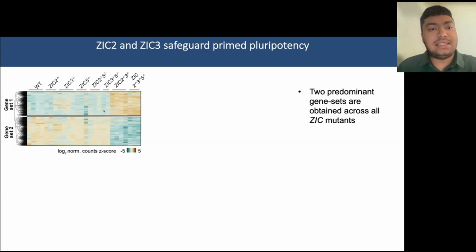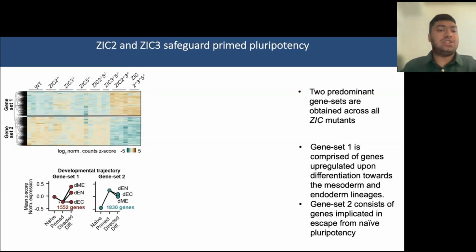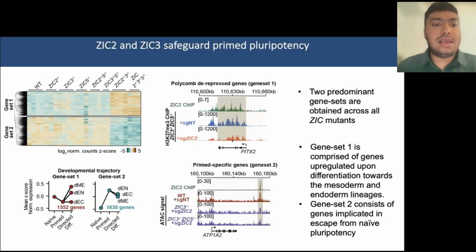When we then annotate these genes, which we characterize as gene set 1 and gene set 2, what we observe is that gene set 1 is mostly comprised of genes that are upregulated upon in vitro differentiation to the mesoderm or the endoderm lineages, whereas gene set 2, genes that are downregulated upon loss of ZIG2 and ZIG3, were comprised of genes that are upregulated upon escape from naive pluripotency to a primed-like state. When we then wanted to understand the chromatin state of these loci upon loss of ZIG2 and ZIG3, interestingly, gene set 1 genes were generally marked by H3K27me3, as I said earlier, and this was lost upon loss of both ZIG2 and ZIG3.